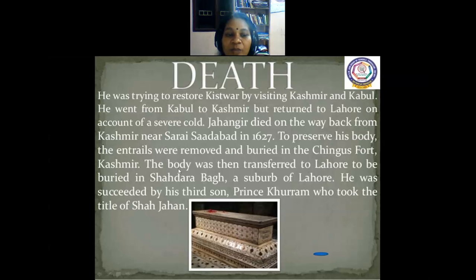To preserve his body, the internal organs were removed and buried in Chingus fort. After that, the body was transferred to Lahore to be buried in Shahdara Bagh, a suburb of Lahore. He was succeeded by his third son, Prince Khurram, who took the title of Shah Jahan. Jahangir's son, Shah Jahan. Next class, let's see about Shah Jahan.